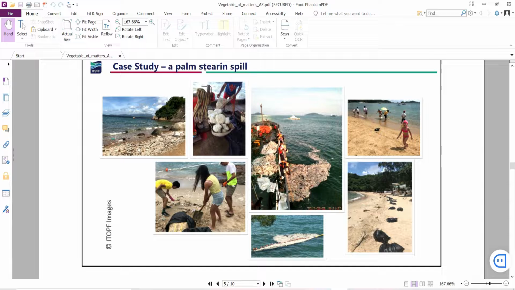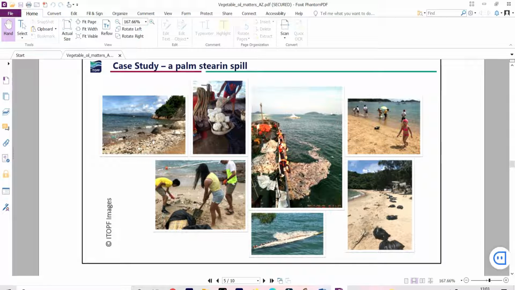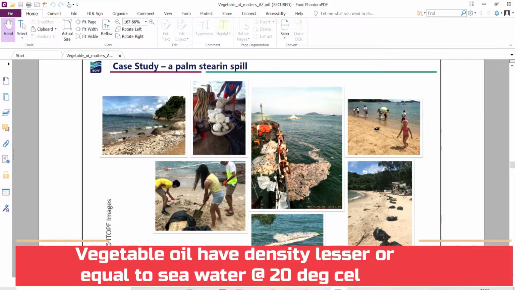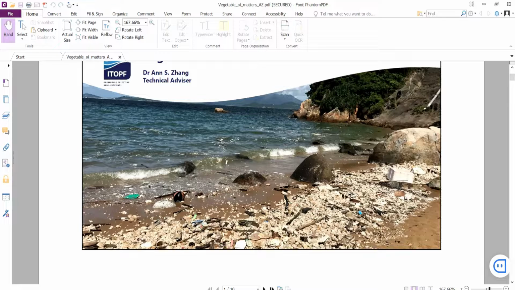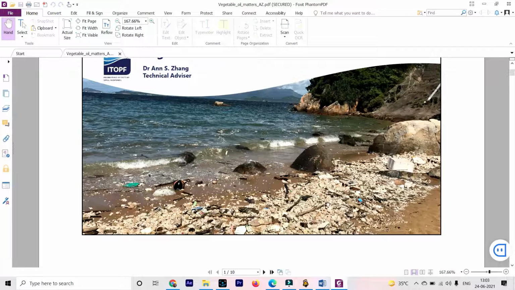Just to give you an idea why this persistent floater term was introduced, as you can see here, this is palm stearin. If they are discharged, they would float above the water because all vegetable oils have a density lesser than water. That's why, to be regarded as a persistent floater, your density must be less than water density at 20 degrees Celsius. If they are discharged into the sea, they will float above the water, be washed ashore and be packed like garbage. To give you a better picture, if they are directly discharged into the sea, this is how they look. A lot of garbage or unnecessary pollution was created in the sea.